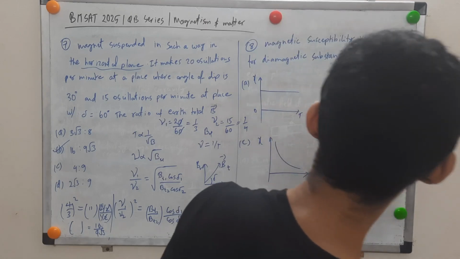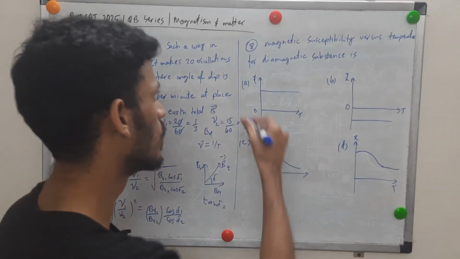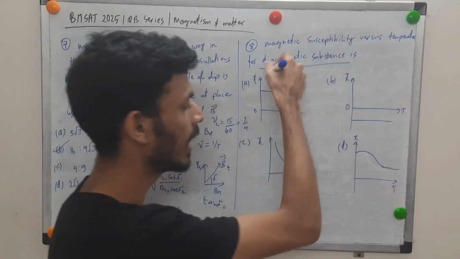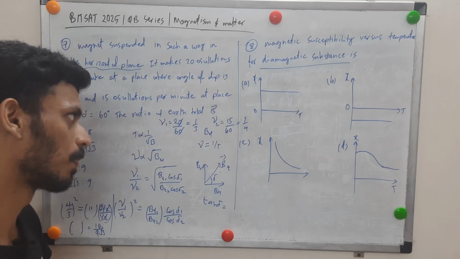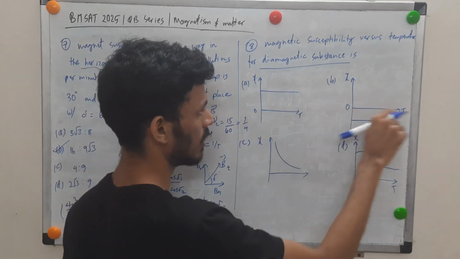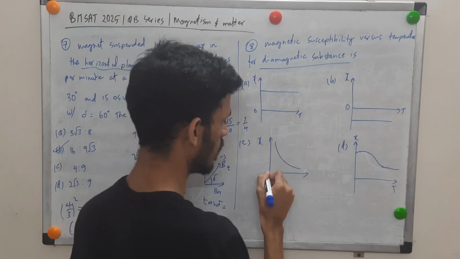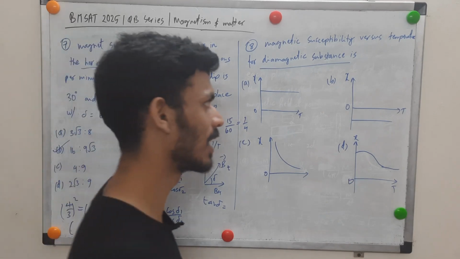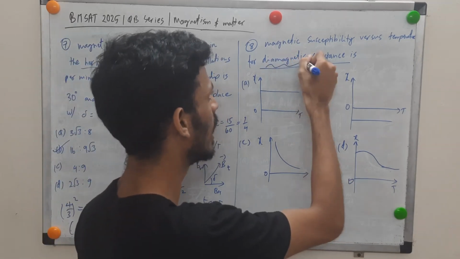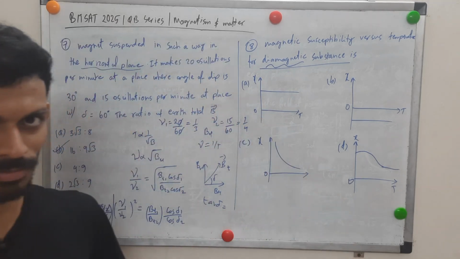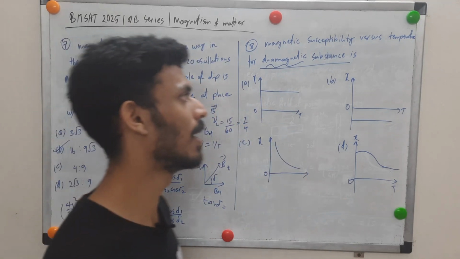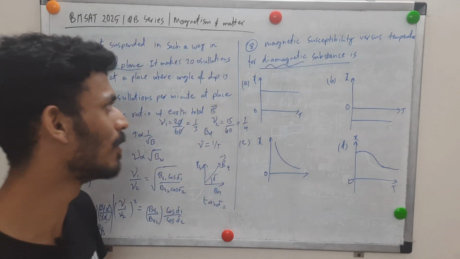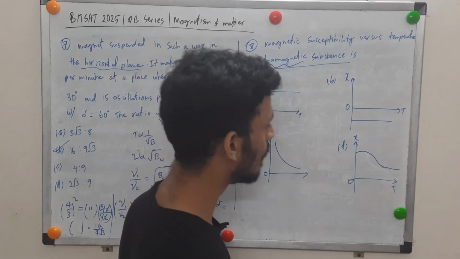Let's come to this one, the final question for the day. Quite a simple one. You're supposed to find the dependence of susceptibility chi with temperature. Okay, this is the origin. If it's not obvious, this is the temperature axis. Okay, so this is the origin. So that needs to be specified for a specific reason. So since it is a diamagnetic material, it is temperature independent. Okay, for paramagnetic it is dependent, and one of the graphs might show that. You tell me which. So here it is temperature independent.